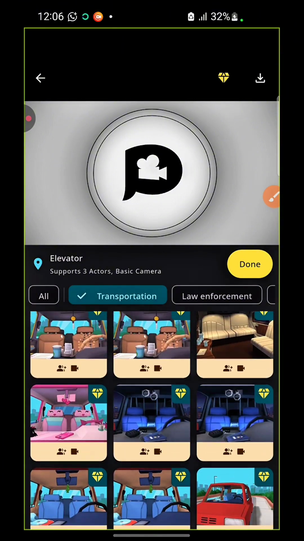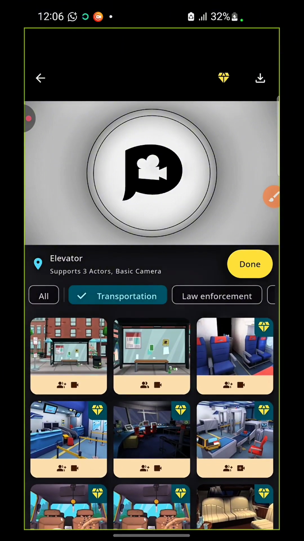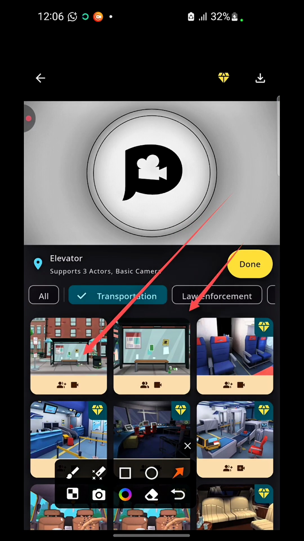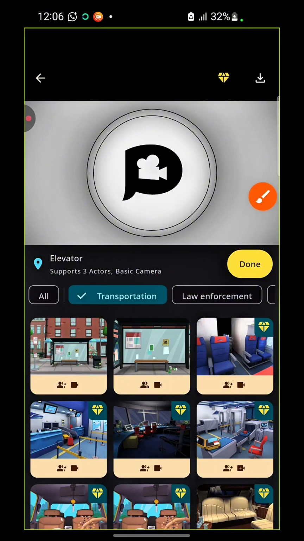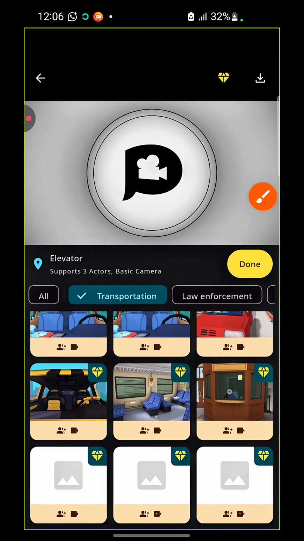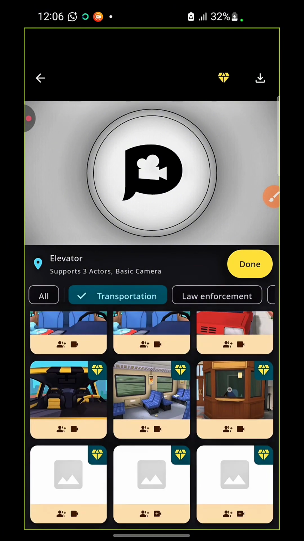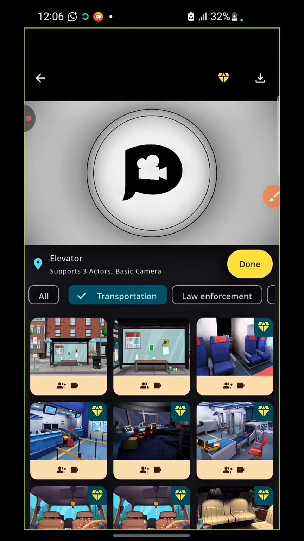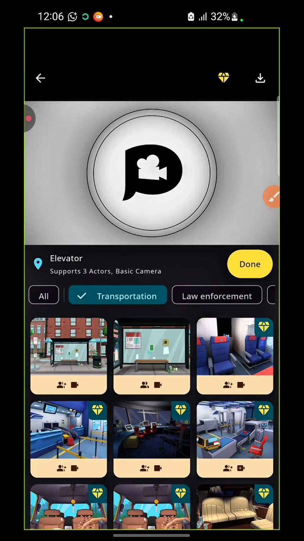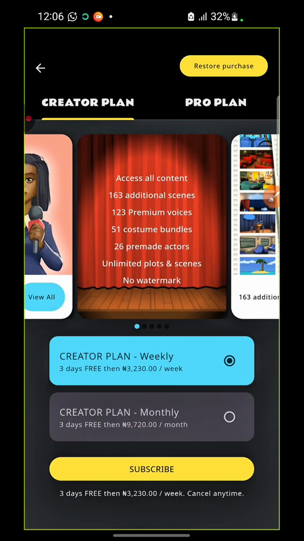So you can see all these ones, and they are not even free, except maybe these ones that are the first ones. But apart from that, you can scroll down and you are going to see that majority of them are not free, except you go ahead and click and pay for the application, right? So let me see if I can see the amount one can pay.